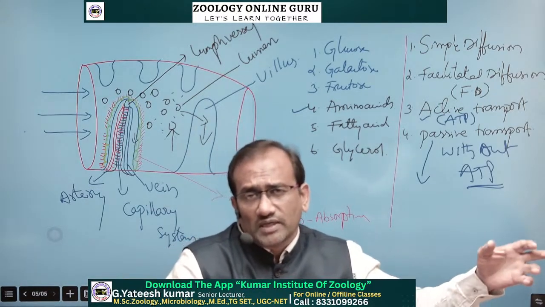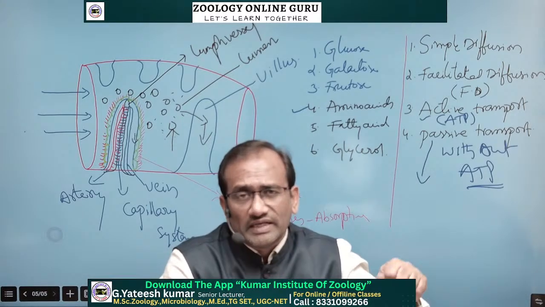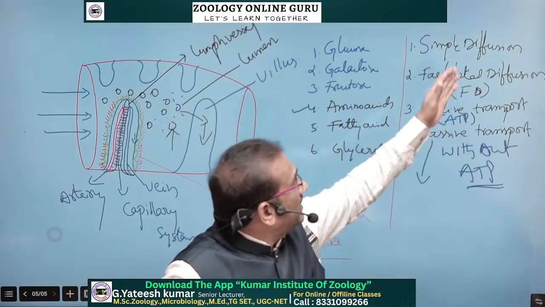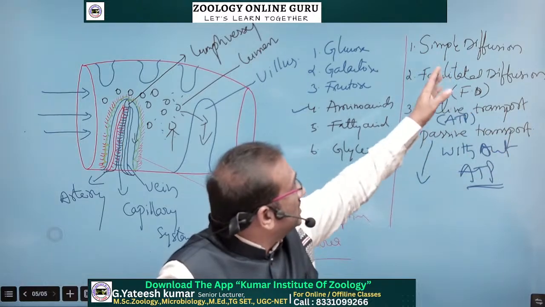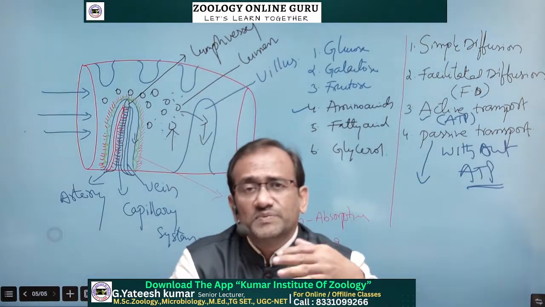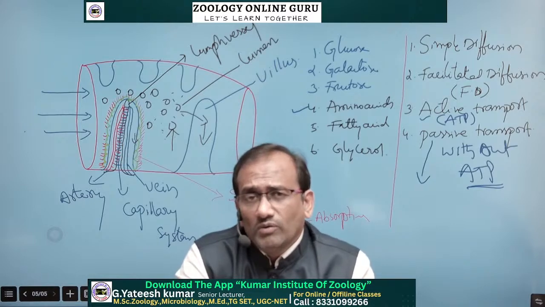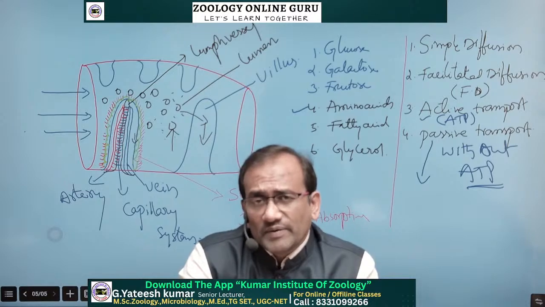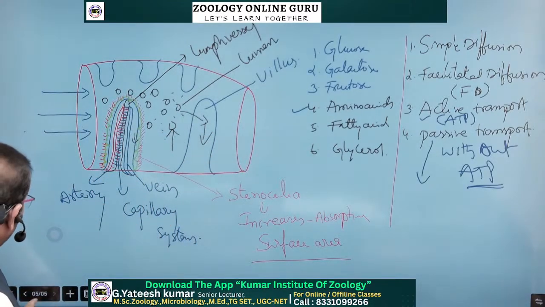The end products of the proteins are amino acids. But what happens to the end products of lipids, glycerol and fatty acids? Glycerol and fatty acids cannot be transported by any of these four means. They have a special route of absorption. So how the lipids are absorbed into the gut epithelium, we'll discuss now. So, absorption of fatty acids and lipids.